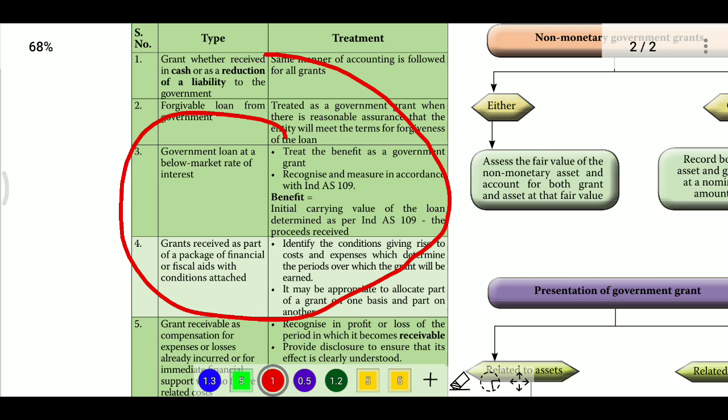This is Ind AS 20: government grant accounting and disclosure of government assistance.